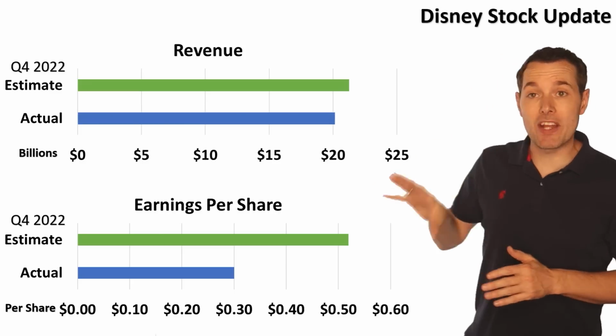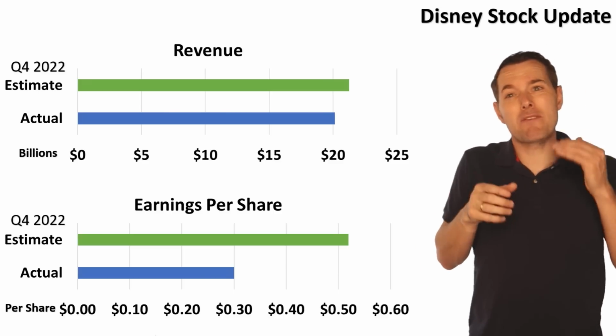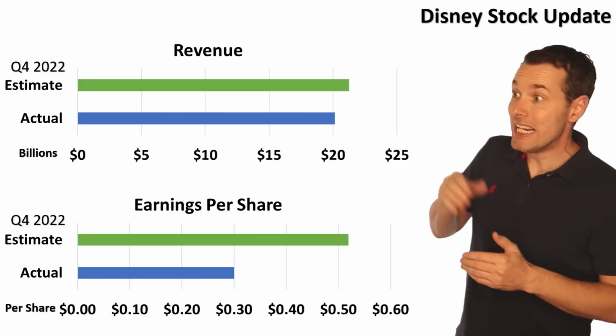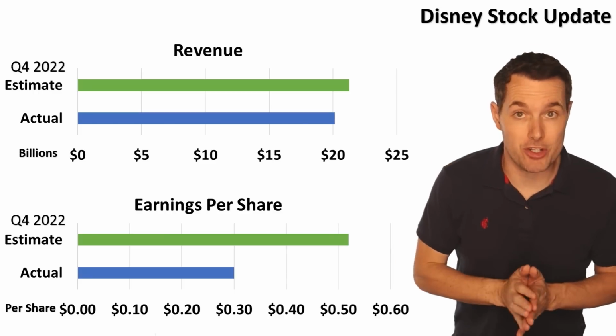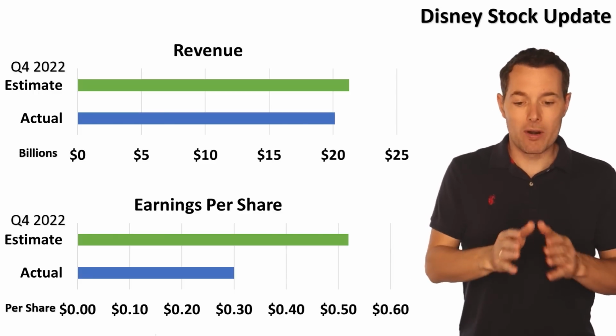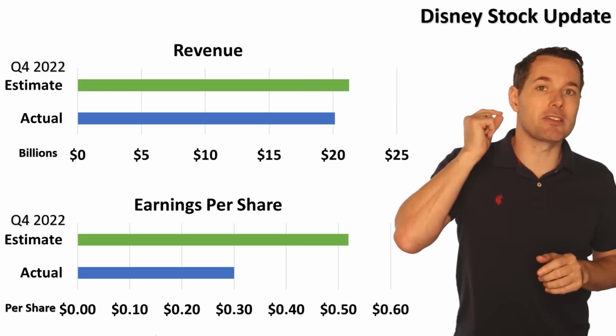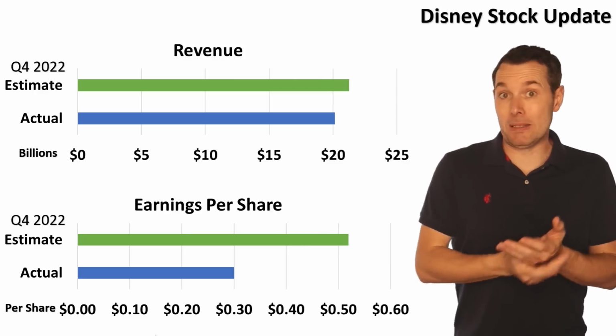Earnings per share, on the other hand, had a much more significant miss. Analysts were expecting about 53 cents per share. Disney put up about 30 cents per share. So clearly, this is a big miss. Now, one of the reasons for such a gigantic miss in earnings, but not necessarily revenue, is clearly because expenses went up.